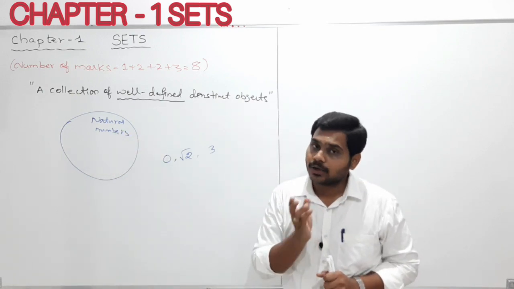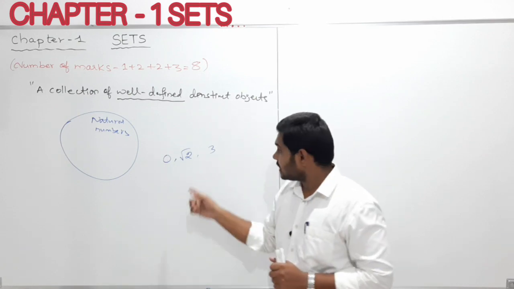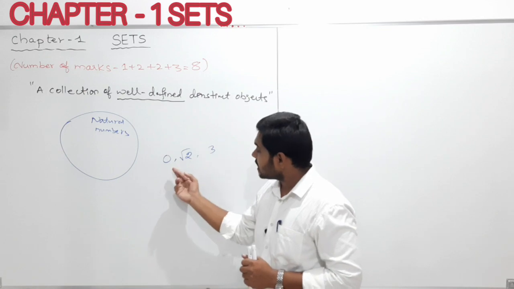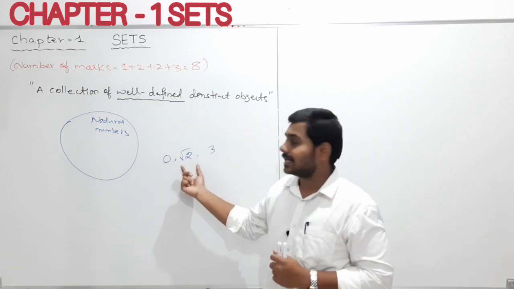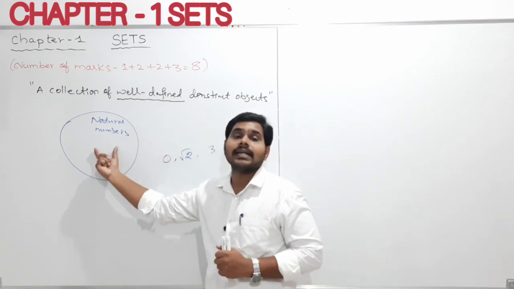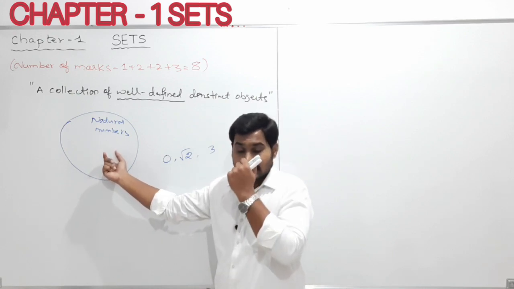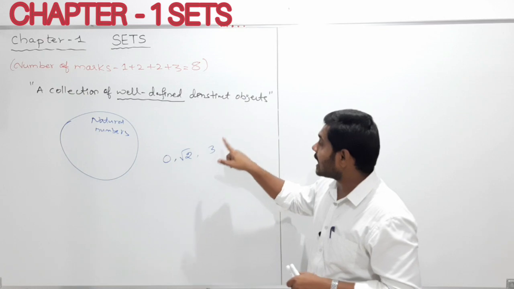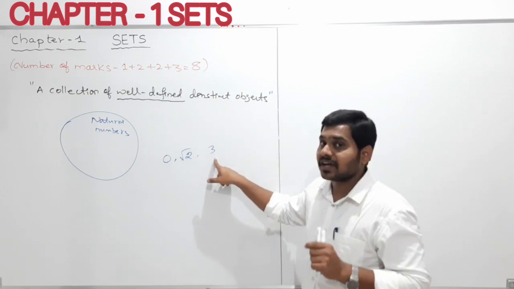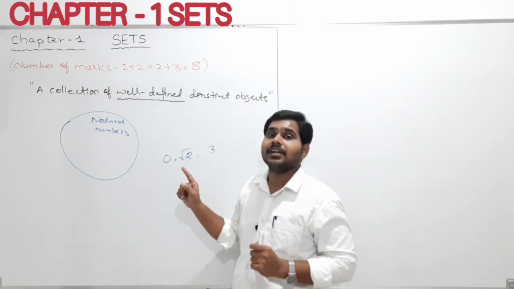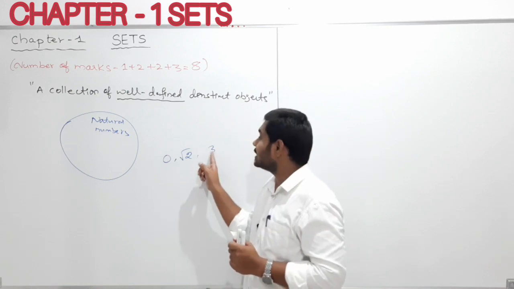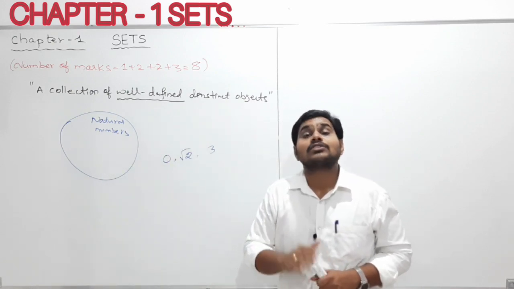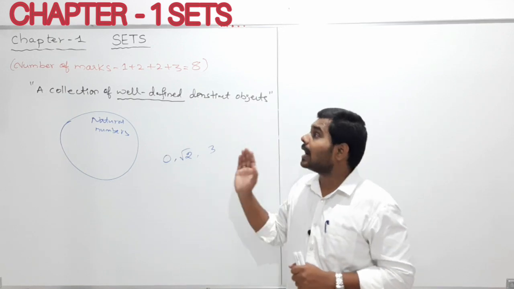If I give numbers like root 2, which is irrational, and 0, you can easily tell that these numbers will not be in this container. But if I give you the number 3, you can easily tell that 3 will obviously be there in this container. So this is what we call well defined.